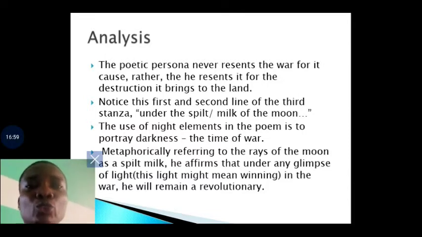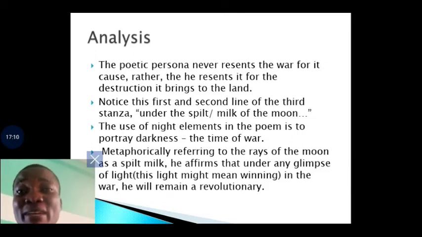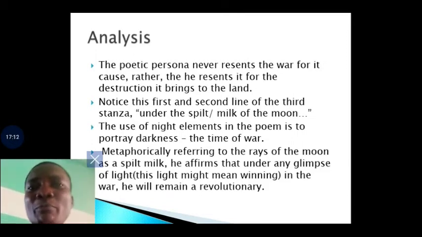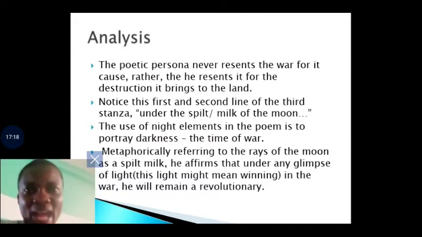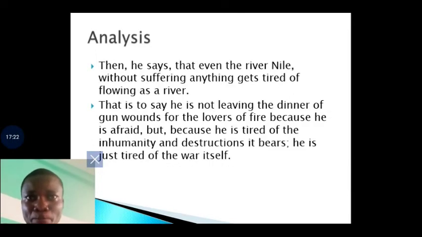For as long as truth is not ready to come out, for as long as the justice they are looking for is not surfacing, the poet says that he still remains a revolutionary. He will be part of this war. He's ready to fight this war until justice and retribution surface. Then he says that even the river Nile, without suffering anything, gets tired of flowing as a river.